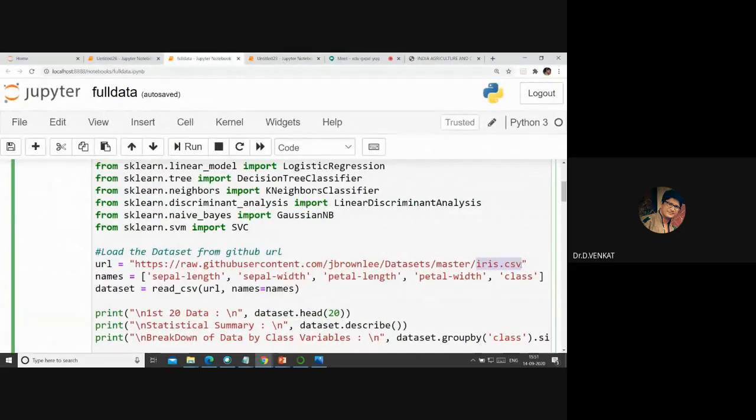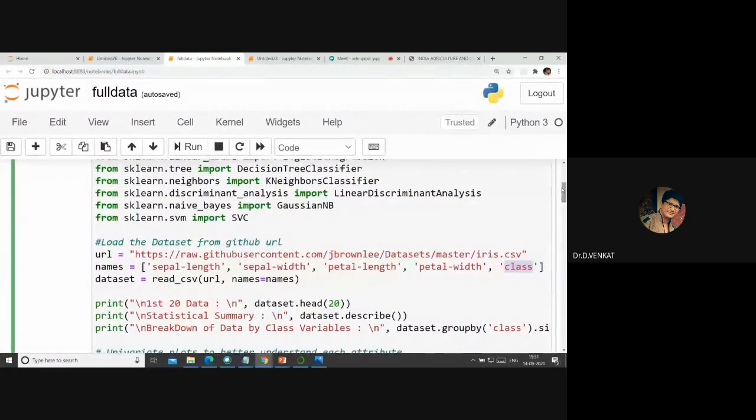So this data is a dataset. Now I am giving the names for that dataset. I'm giving the columns for every tuple record. I'm defining the columns. Sepal length is a column, sepal width is a column, petal length is a column, petal width, and then what type of flower it is. If you look at the picture of the flower, depending on the length of the sepal and petal, you can classify what type of iris flower it is. That is what we are trying to do.